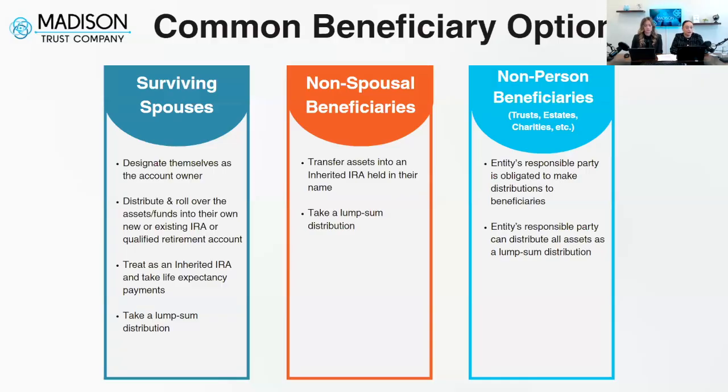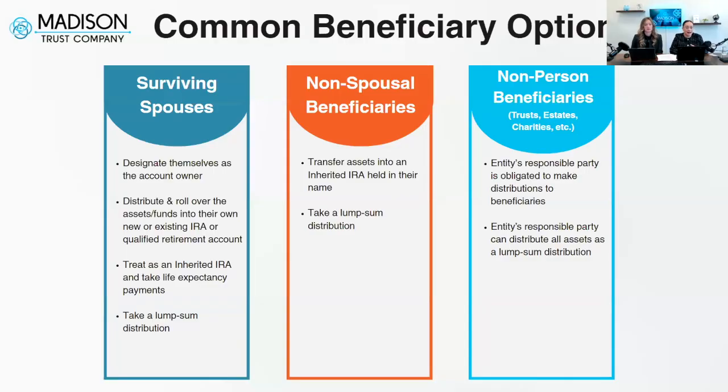Additionally, as we mentioned, you can name an entity as your beneficiary. We have non-person beneficiaries, which can include certain trusts, your estate, or a special nonprofit organization that you have designated as your beneficiary. We call the person who is managing this entity account a responsible party. So you'll notice here it says some of the options include the entity's responsible party is obligated to make distributions to the beneficiaries.